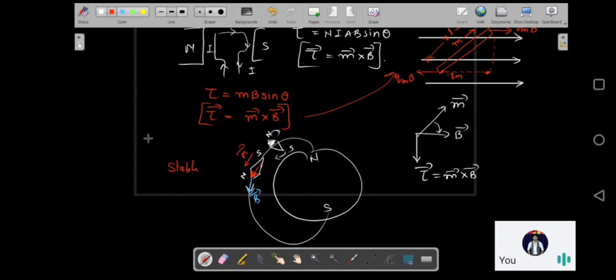So we'll stop here for today. In the next class, we are going to learn the potential energy of a magnetic dipole in a magnetic field, and then we'll see the current loop as a magnetic dipole. Again, we'll do a little bit of comparison between electrostatics and magnetism, and then we'll move on to Gauss's law of magnetism. And the final topic of this chapter will be Earth's magnetism. So let us see that in the next class.